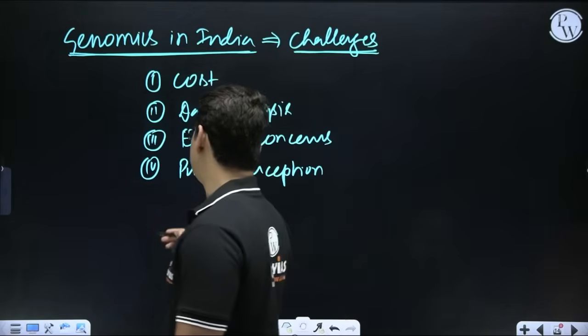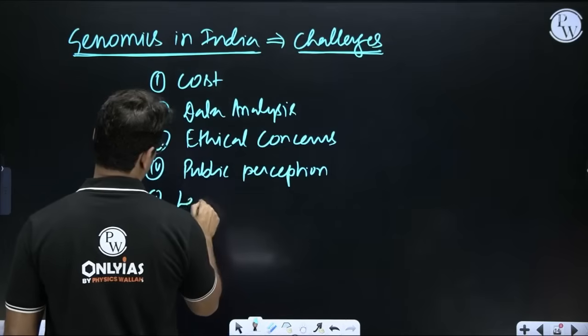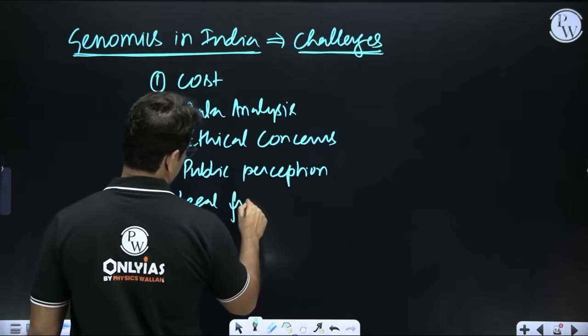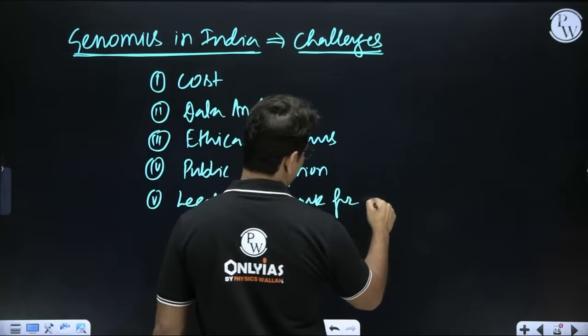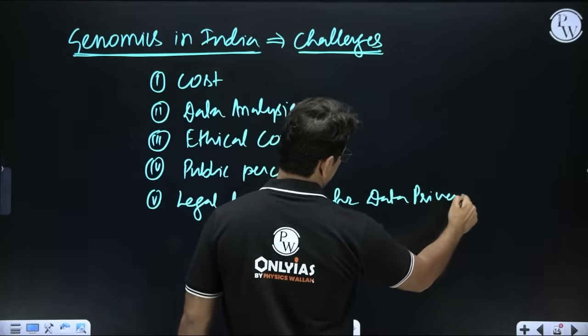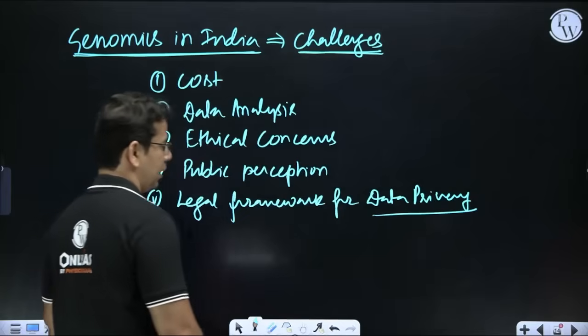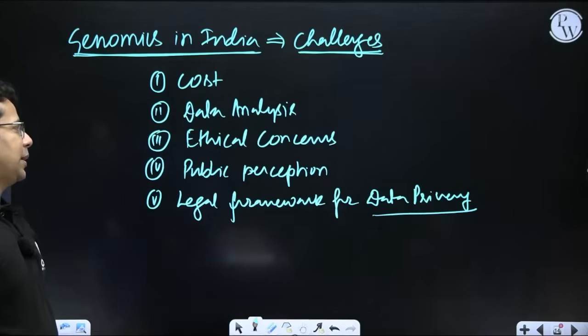And then the last one is legal framework for data privacy. So my data is there, and in future if these things go and grow better, then all this concern would come up,